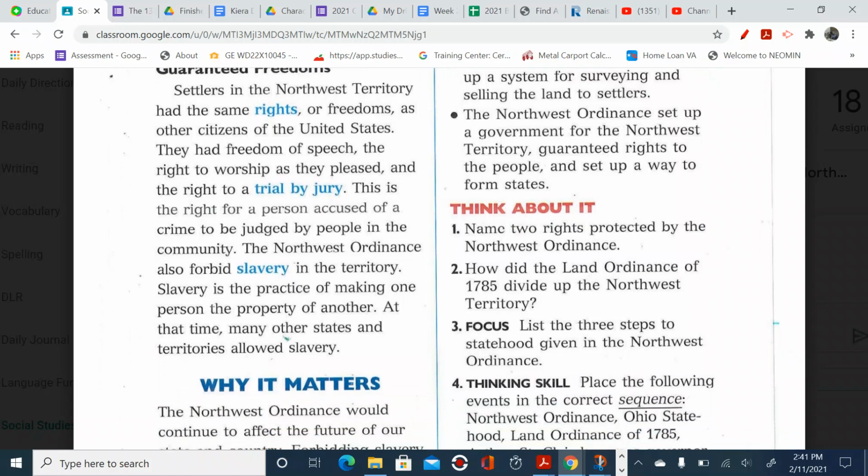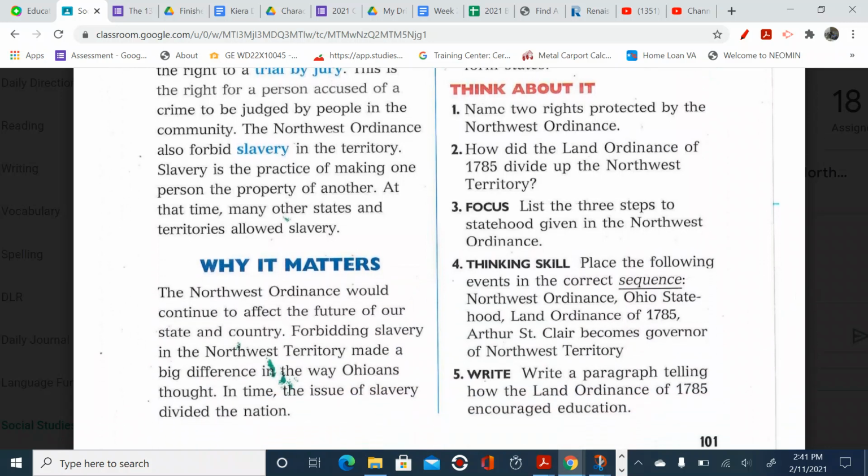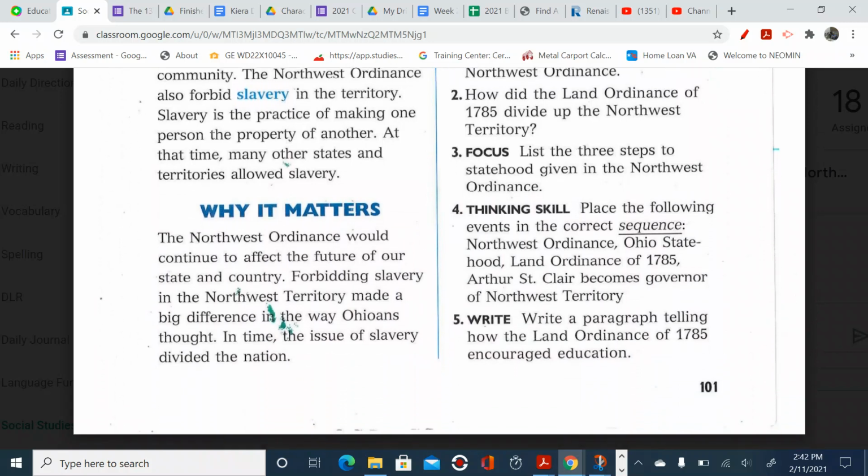3 things? Here's the think about it questions. 1. Name 2 rights protected by the Northwest Ordinance. 2. How did the Land Ordinance of 1785 divide up the Northwest Territory? 3. List the 3 steps to statehood given in the Northwest Ordinance. 4.